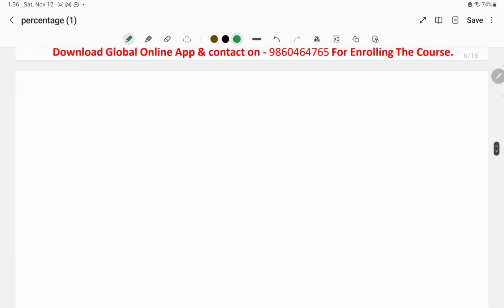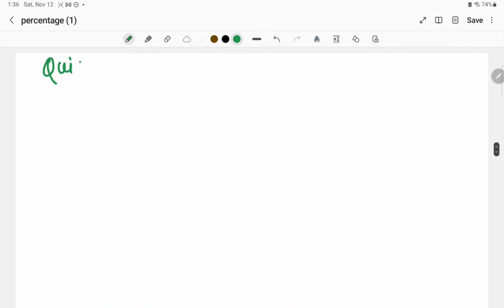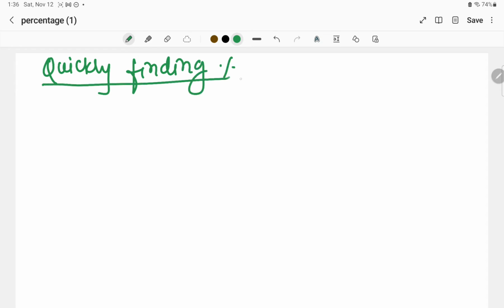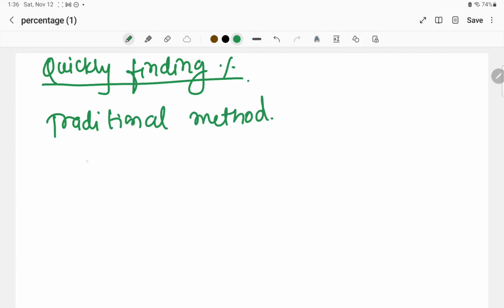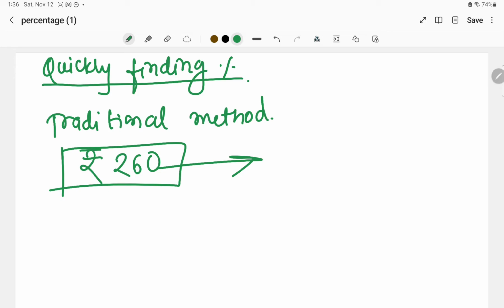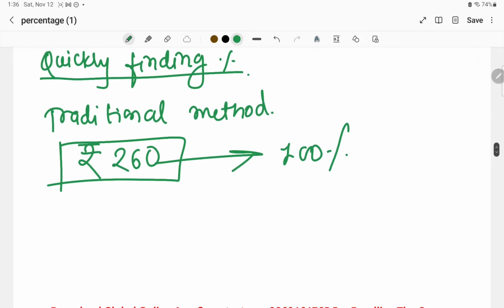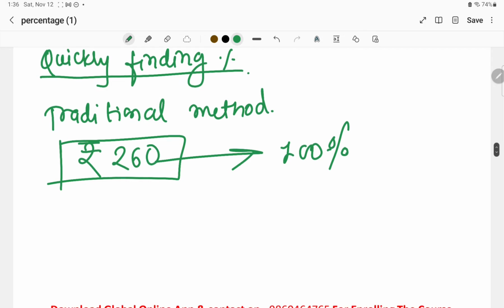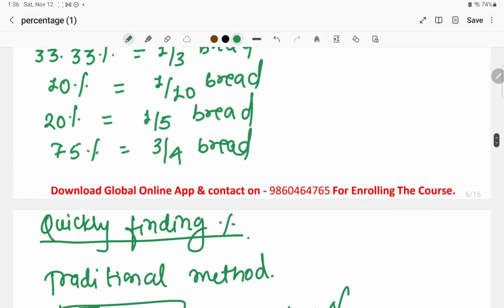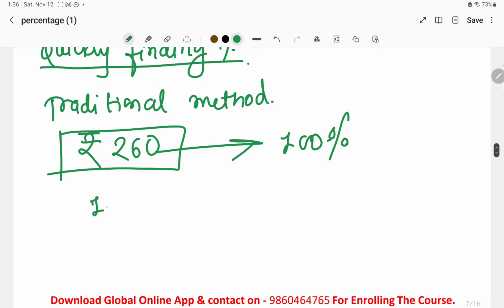Now next we have moved to quickly finding the percentage. Before finding the percentage quickly, we have seen the traditional method. What was the traditional method? There I told you that if you have to find one particular percentage of one particular quantity, suppose I am considering here rupees 260, which is equivalent to 100%. So this is equivalent to 100%. We have to consider a given quantity which is 100% in itself. So here if we have to find 10% of